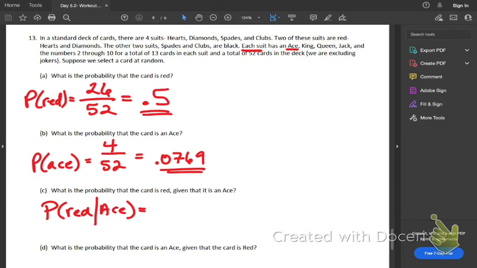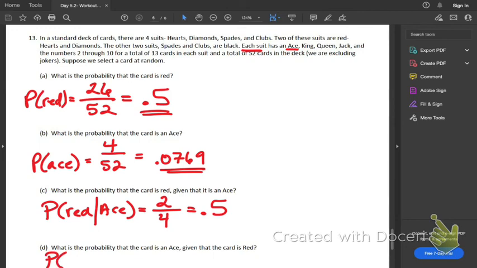All right, what is the probability that a card is red given it is an ace? So, given that it's an ace, we know for sure that we have an ace in our hand, and there are 4 of those aces in our hand. What's the chance that the card that we have is an ace and also red? So there are 2 red aces, the ace of hearts and the ace of diamonds. So this would be 0.5.